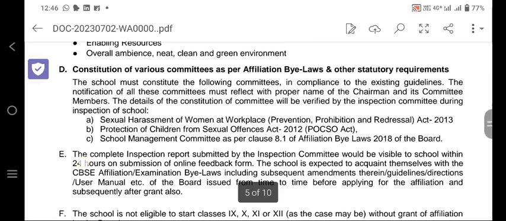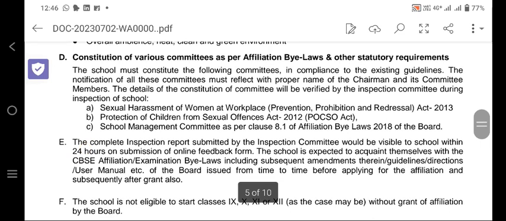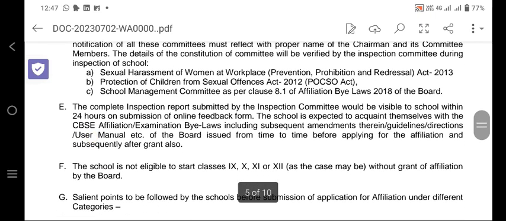Another very important thing that some schools may be bypassing. Number 1, the committee for sexual harassment of women at workplace should be formed. Number 2, protection of children from sexual offences, POCSO, and the school management committee as per 8.1 of the affiliation bylaws.